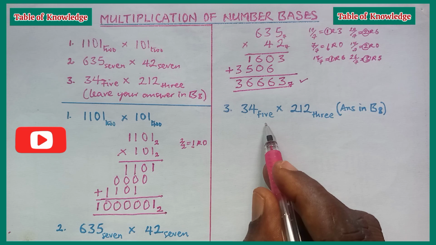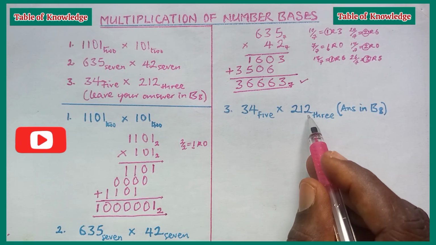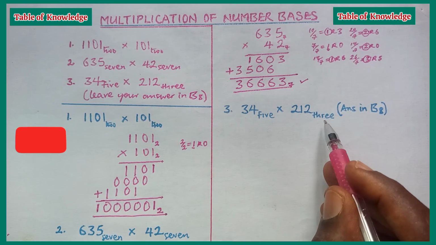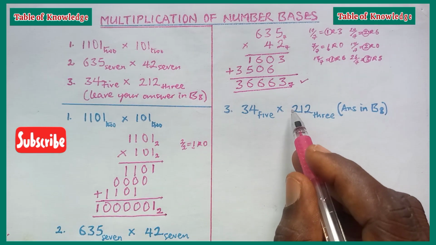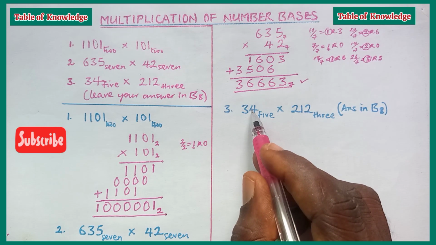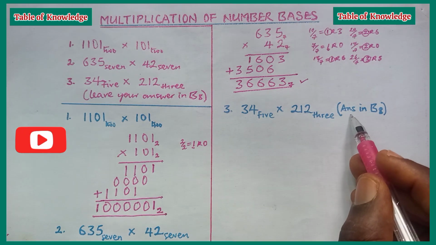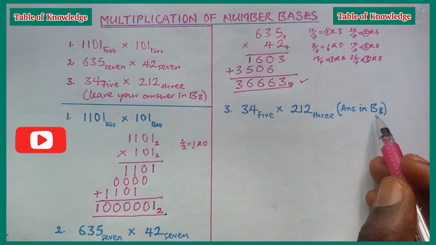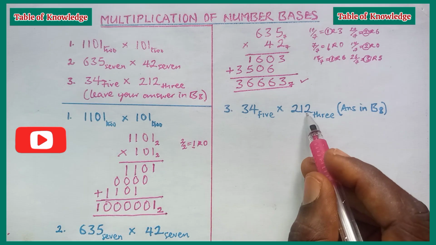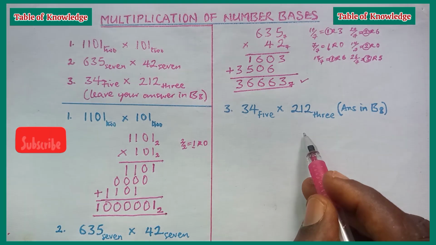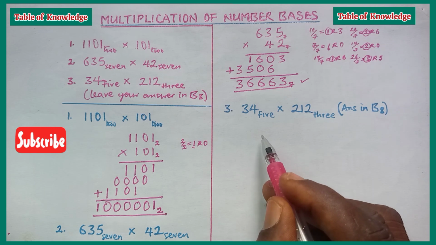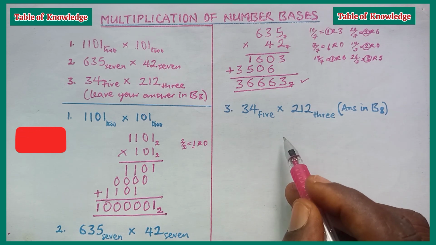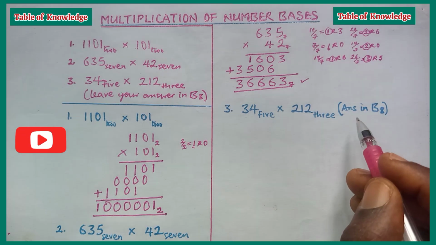Now let's look at the number 3. 34 in base 5 times 212 in base 3. The bases are different, and so we cannot multiply the two numbers. And besides, we have to leave our answer in base 8. So what we are going to do here, we are going to convert 212 in base 3 to base 10, then convert 34 in base 5 to base 10. We will multiply the two base 10 numbers, and the answer it gives to us, we convert it to base 8.